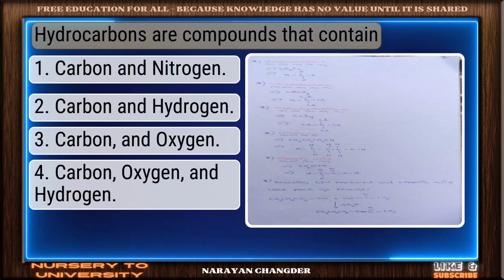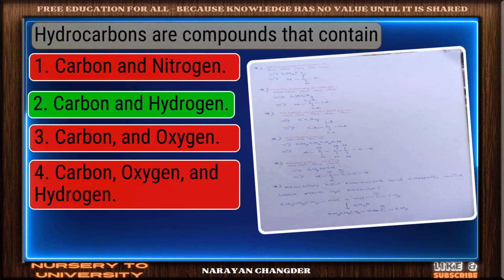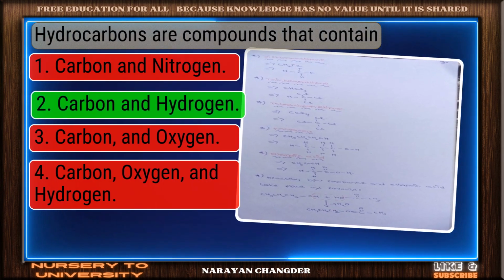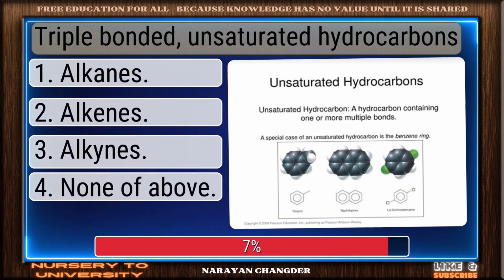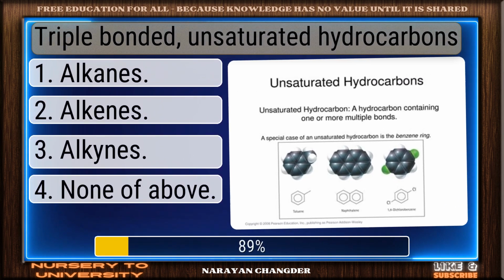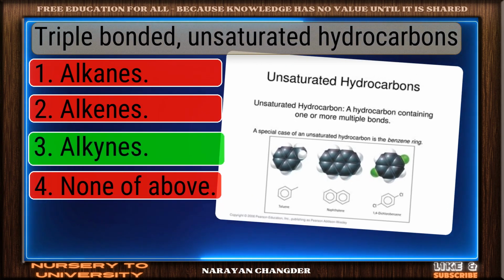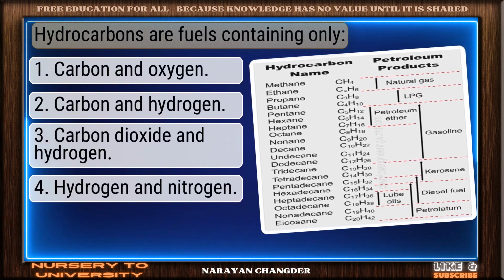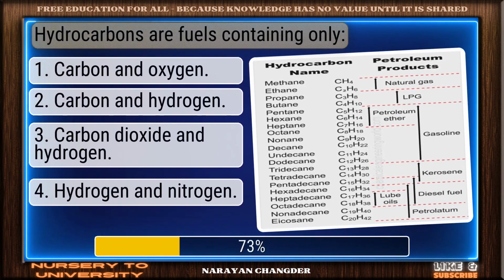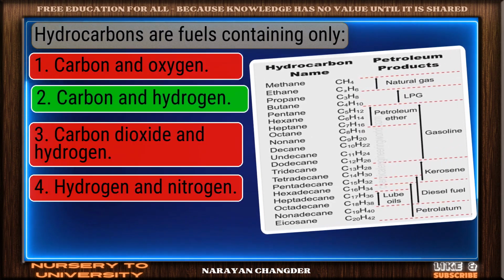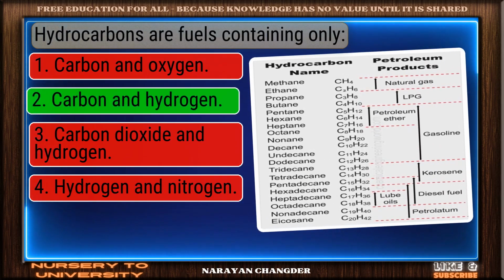Hydrocarbons are compounds that contain. Bravo. Carbon and hydrogen is the answer. Triple bonded, unsaturated hydrocarbons. Exactly. Alkynes make sense and it is the right choice. Hydrocarbons are fuels containing only. Clear logic. Your choice carbon and hydrogen is sound and 100% true.